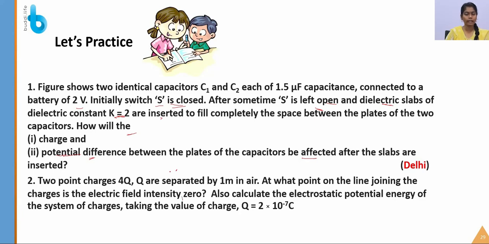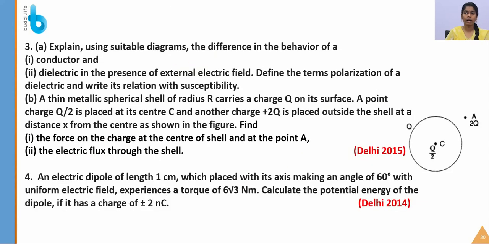So at what point is the electric field intensity 0? You have to find the point and also calculate the electrostatic potential energy of the system of charges, taking a value of Q equal to 2 into 10 to the power of minus 7 coulomb. So you have to work out these two problems, and the third problem was, explain using suitable diagrams the difference between the behavior of the conductor and dielectric in the presence of electric field. You have to define the terms, the polarization of dielectric, and write out its relation with the susceptibility.